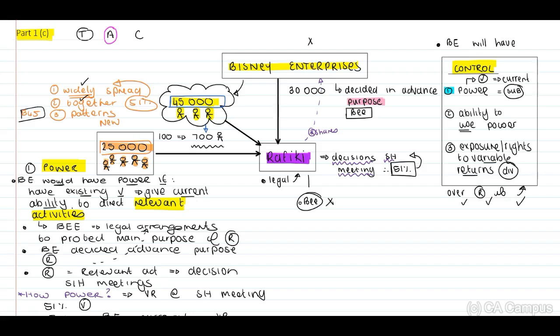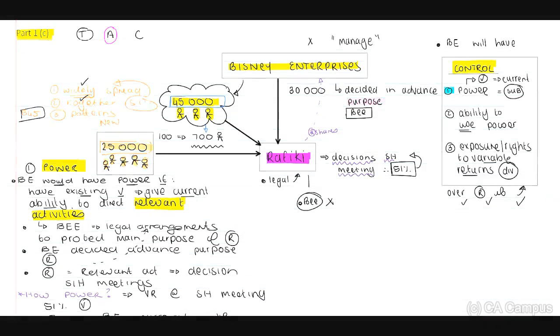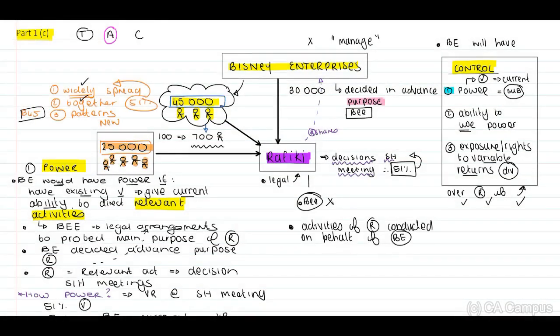Therefore, if they do not have the BE structure, Bisney Enterprises, technically, when we look at this, can manage, and I'm going to use this word manage, just bear with me, Rafiki in terms of business purposes. Therefore, you'll identify, I have indicated here that the activities of Rafiki will be conducted on behalf of Bisney Enterprises. And again, guys, this may give Bisney Enterprises power over Rafiki.